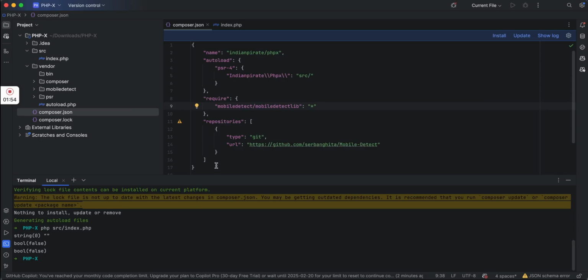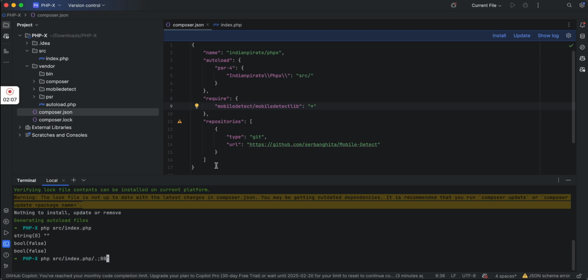Sometimes it can happen that some project which is hosted or available in packagist. Okay, so here you can see we have our package. It is saying nothing to install, that means probably it is already installed. So let's check here. From here you can see we have this project pulled from the git repo. So let's try to run one code from here. There is nothing much here, so let's go to the documentation first.